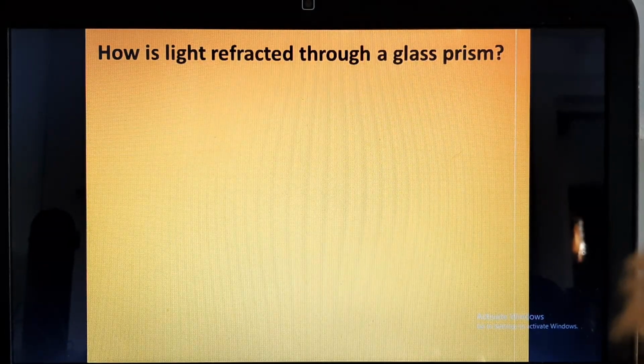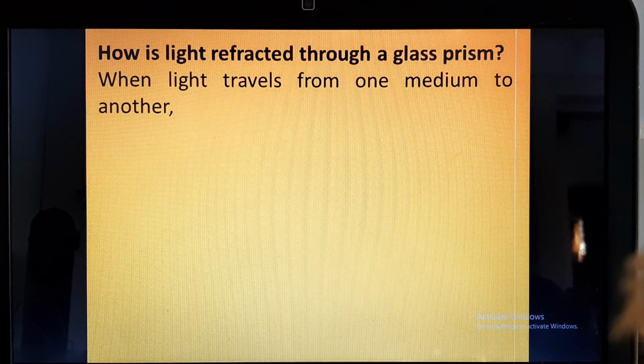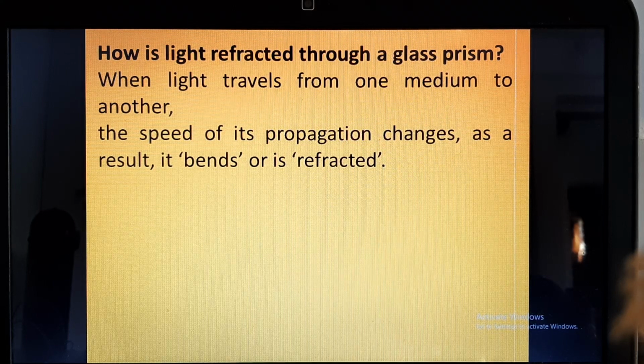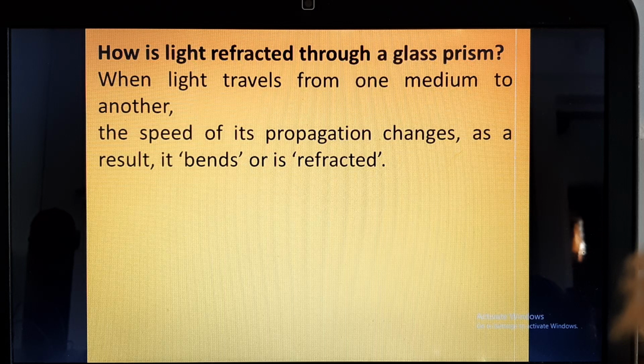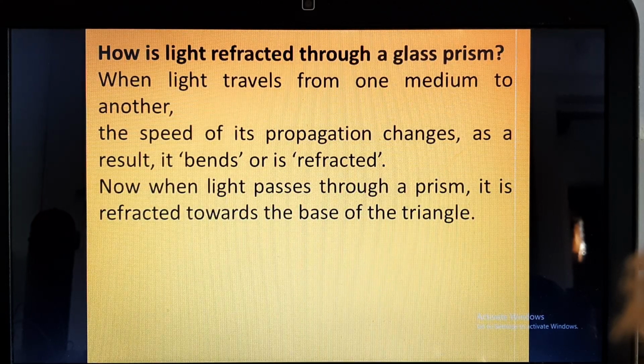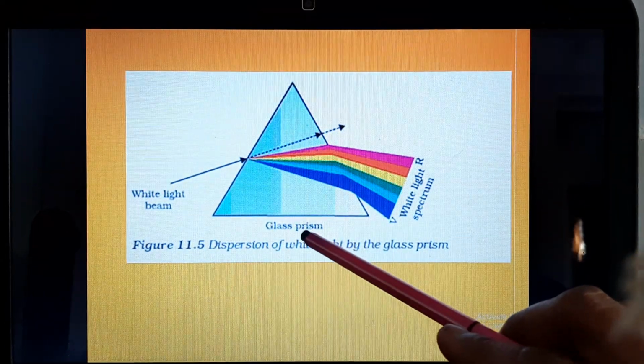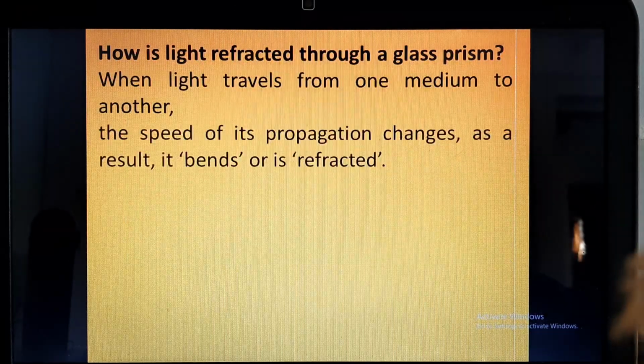So how is this light refracted through a glass prism? When light travels from one medium to another, it tends to bend. So this bending is called refraction. This I have told you many times. And the speed of its propagation also changes. So if light is traveling in air, there is some speed, and when it travels through another medium, the speed changes. So when the light passes through the prism, it refracts or bends towards the base of the triangle.